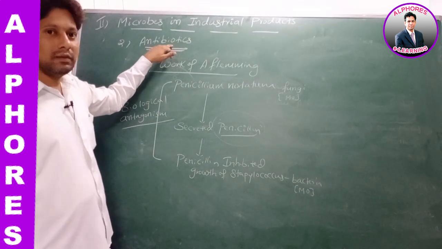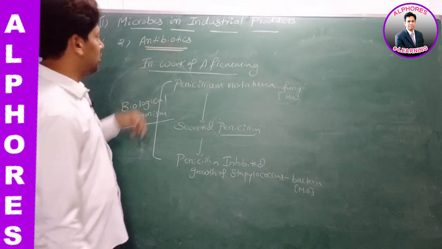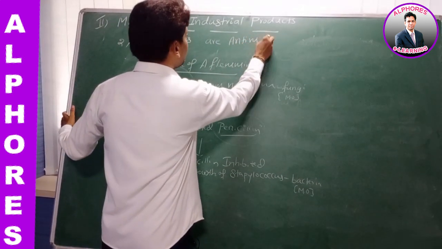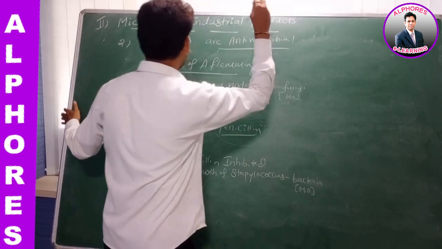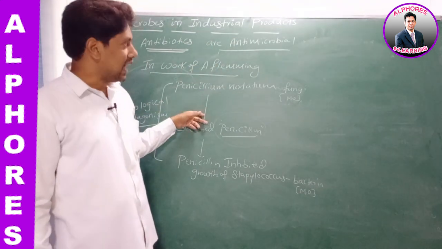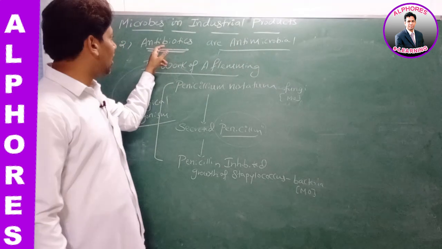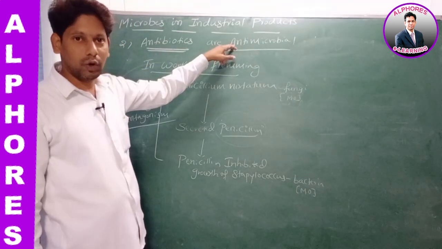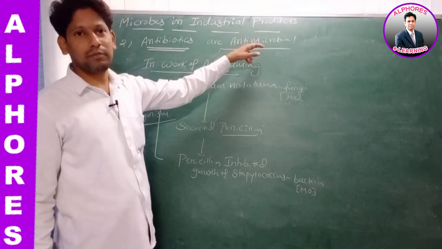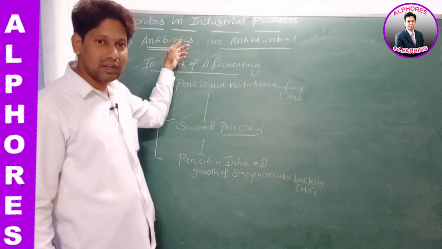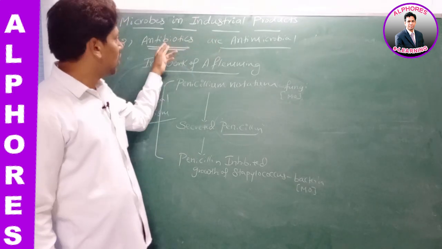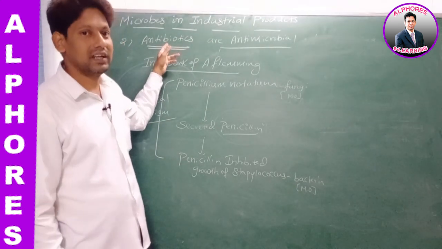What is it called as? Biological antagonism. Now listen to this statement. Antibiotics are antimicrobial. Yes or no? Sir, why are we calling antibiotics as antimicrobial? Anti means opposite. They are acting against microorganisms. So we are calling antibiotics as antimicrobial. But microorganisms are of different types. Sir, they are acting on which type of microorganisms? Generally, antibiotics act on bacteria. So, antibiotics are generally antibacterial.